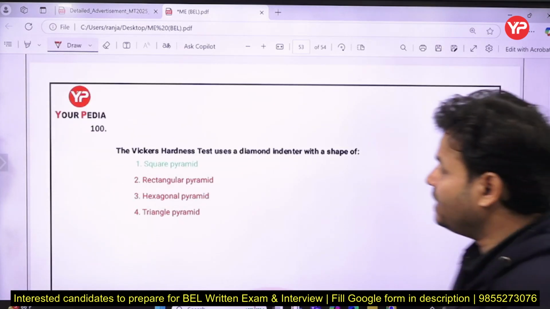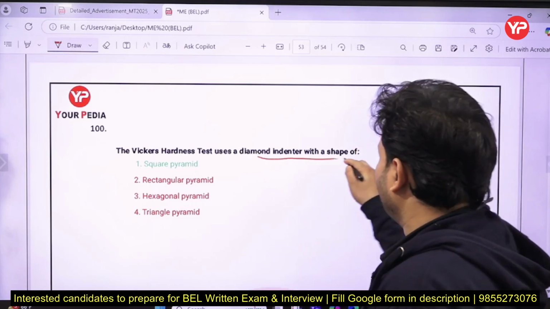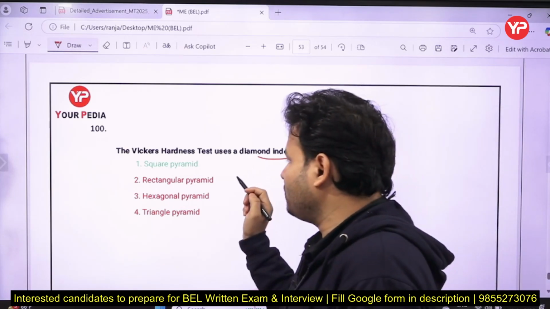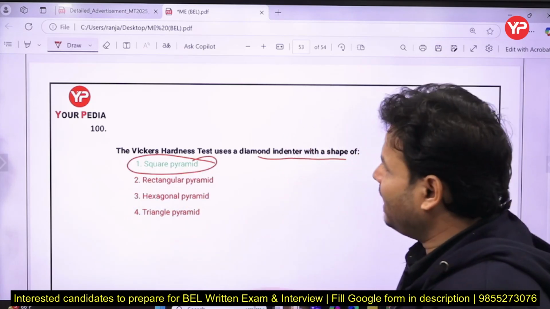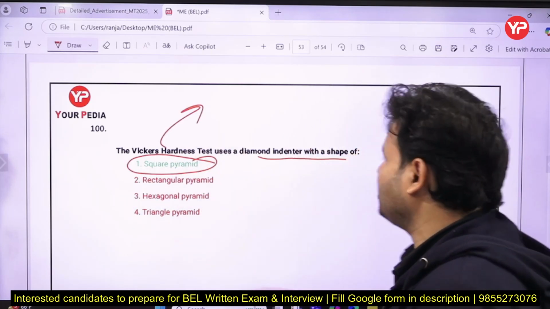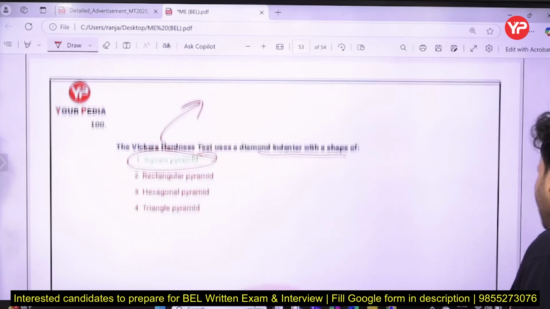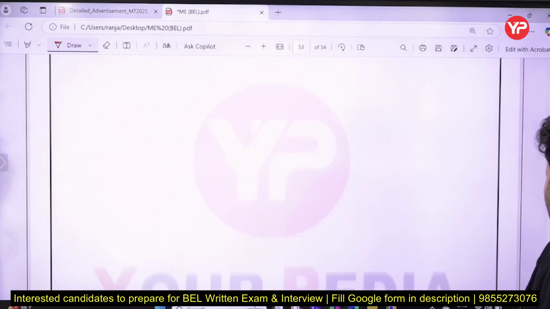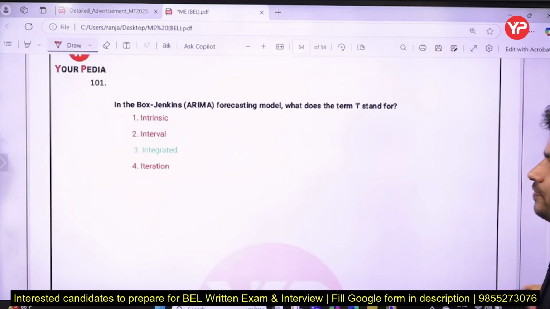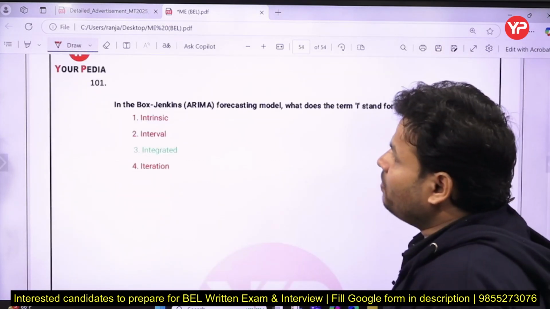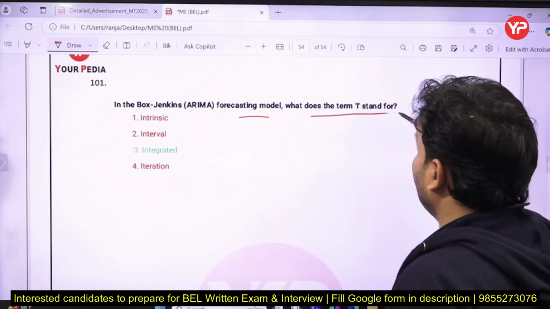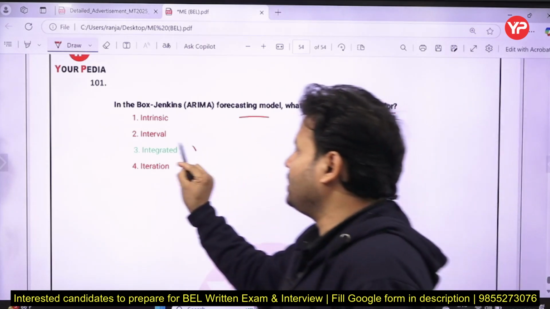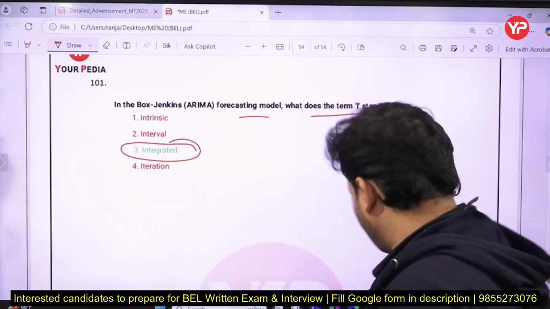In the Vickers hardness test, the diamond indenter has a square pyramid shape. The Vickers hardness test measures hardness, where a diamond indenter is used. In the Box-Jenkins forecasting model, what does the term I stand for? I stands for integrated.